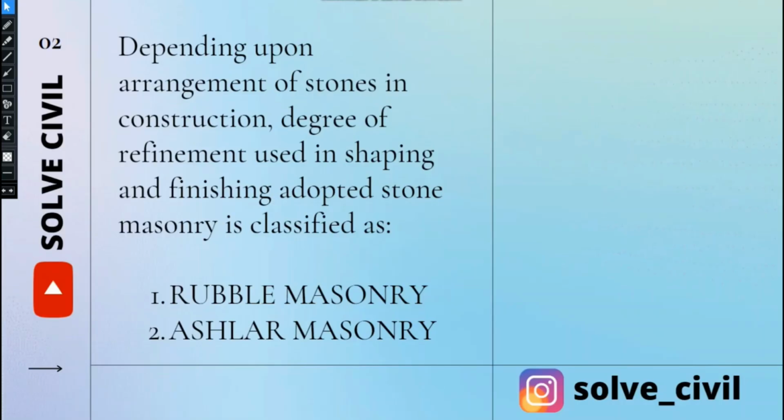Depending upon the arrangement of stones in construction, the degree of refinement used in shaping, and the finishing adopted, stone masonry can be classified as rubble masonry and ashlar masonry. Today we are discussing rubble masonry.